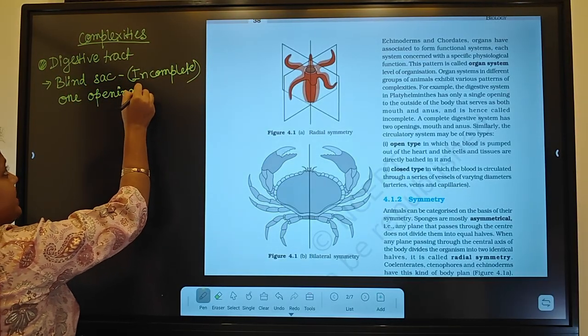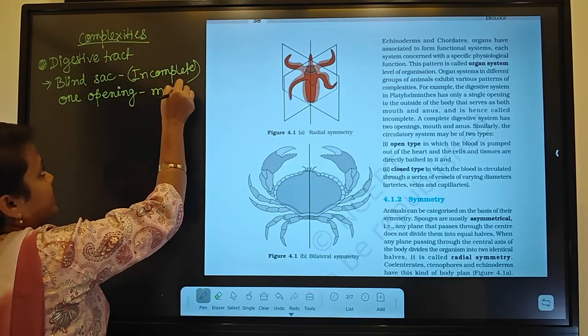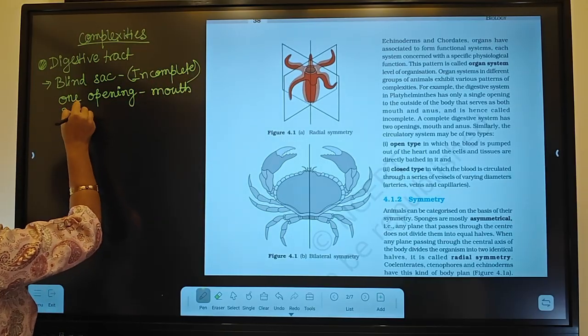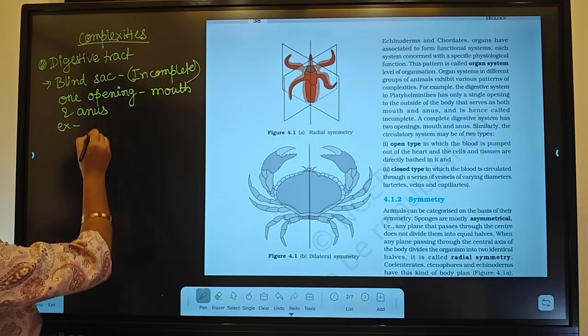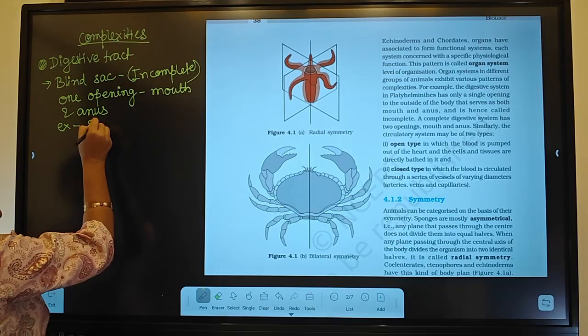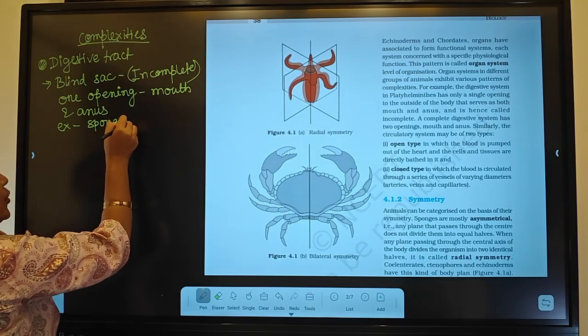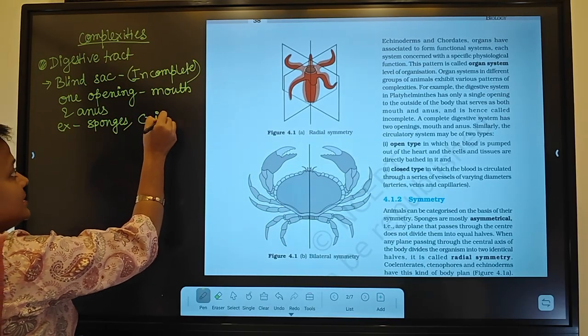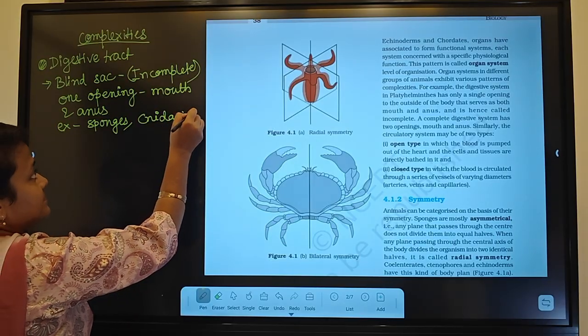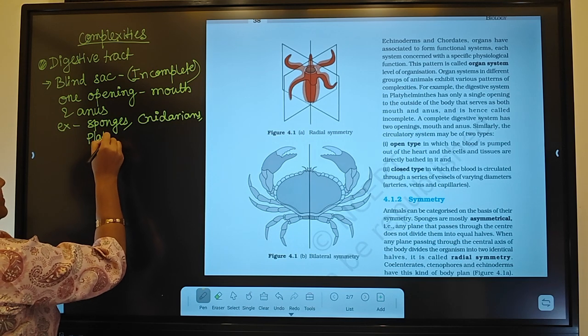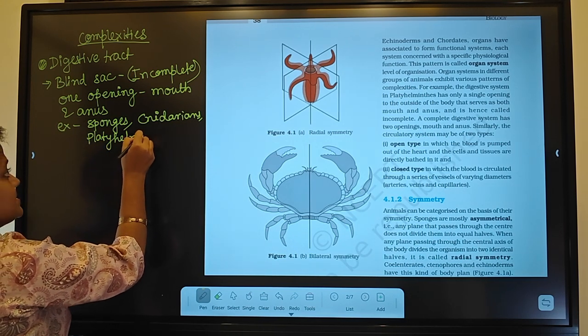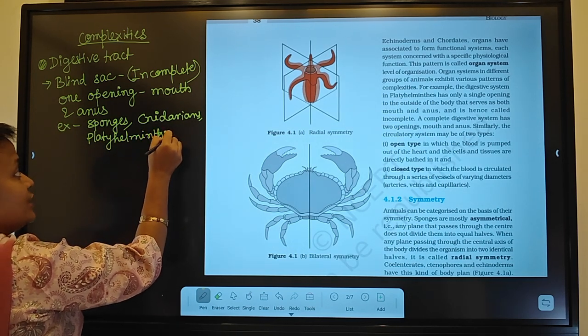Only one opening that can act as mouth and anus. What are the examples? Examples are sponges, means poriferans, cnidarians, platyhelminths, and ctenophorans.